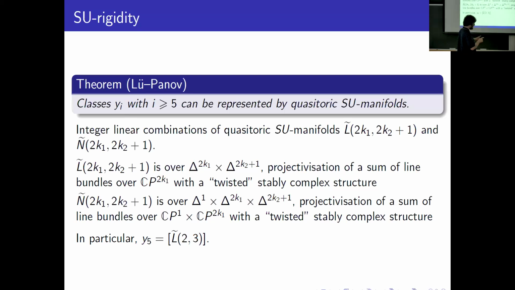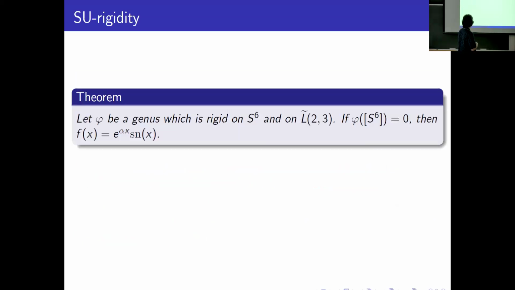And we can write directly the rigidity equation, and from some analysis of these equations, we can, in some sense, solve it and obtain the following result: that if our genus phi is rigid on S6 and 0 on S6, so the corresponding power series is the multiplication of an exponential and some odd power series, and if phi is rigid on this quasi-toric manifold, then in fact this odd power series is just the elliptic sine.